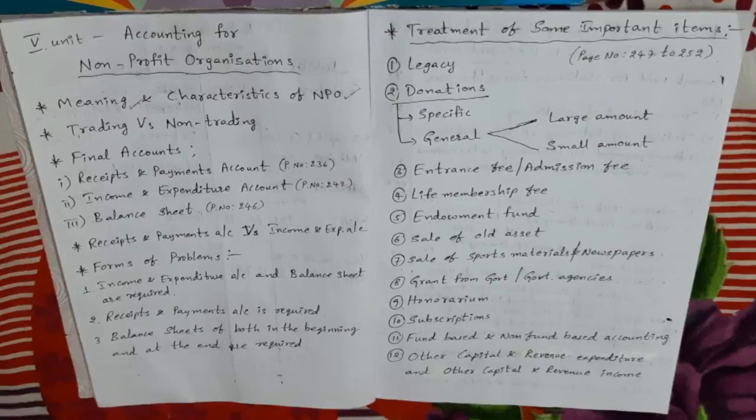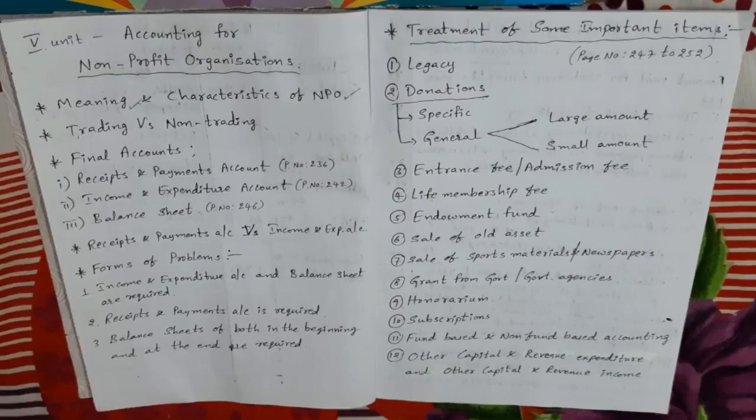The NPOs obtain their funds or income in the form of cash subscriptions from their members or as donations or legacies or grants from governments and income from investment. These are the major sources of the income.